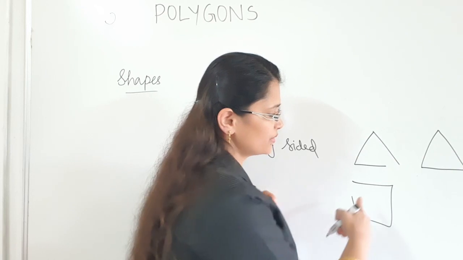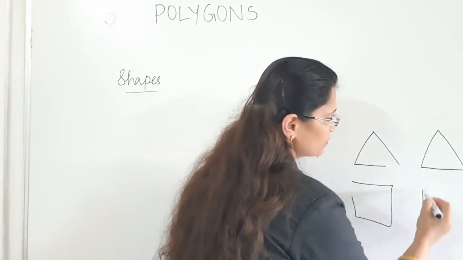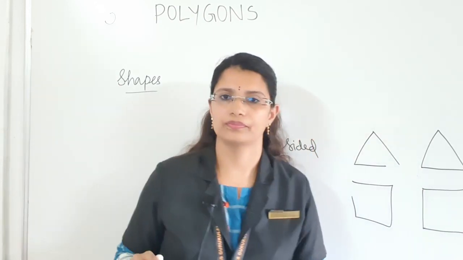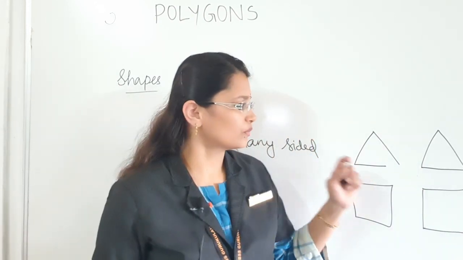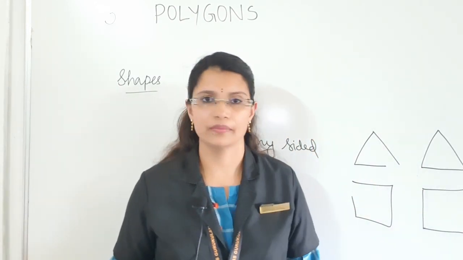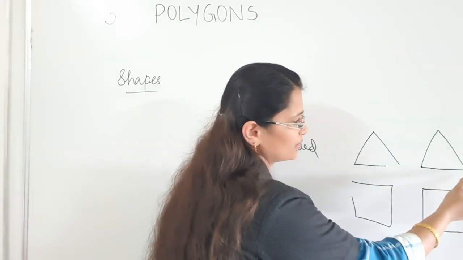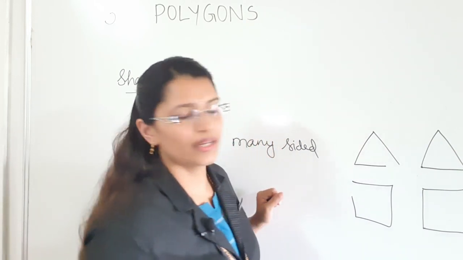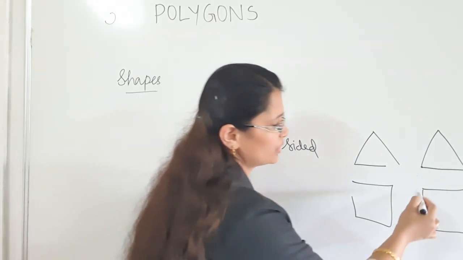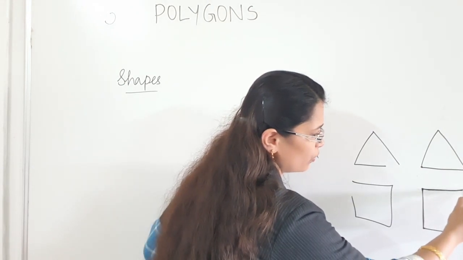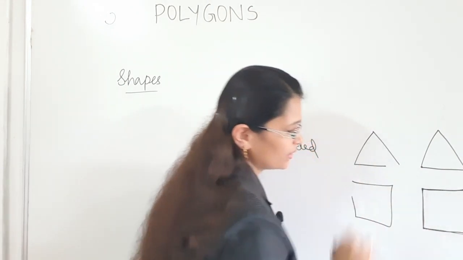See, opening is this, so this is an open figure and this is a closed figure. Okay. And then what is a line segment? Line segment you have already learned in previous classes. It has two endpoints, right? So these polygons are made up of only line segments.